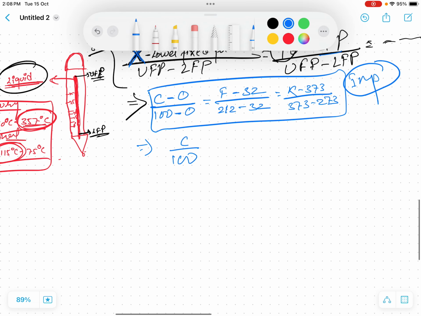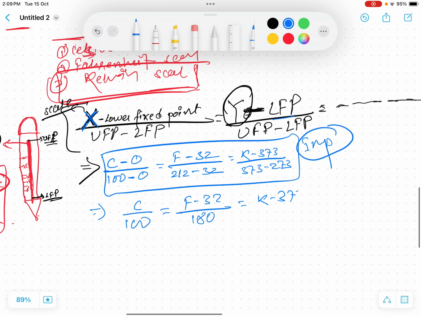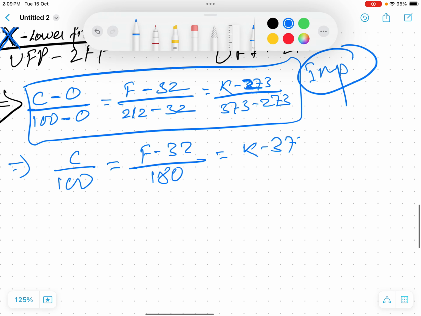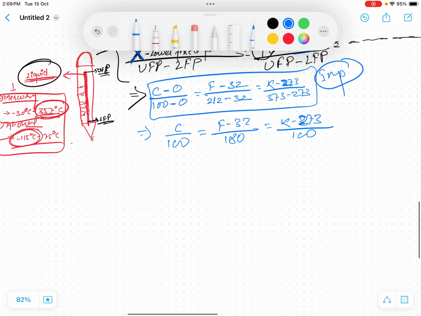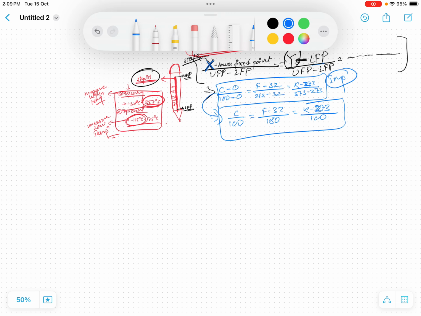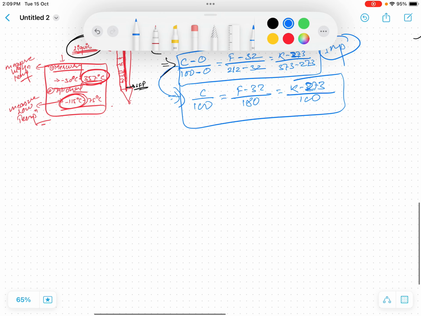Okay, so now if we simplify, it comes out to be C upon 100 equals F minus 32 upon 180 equals K minus 273 upon 100. This has to be 273 because it is the lower fixed point, not the upper fixed point. Okay, so this also has to be remembered. This is just a simplified version of this.